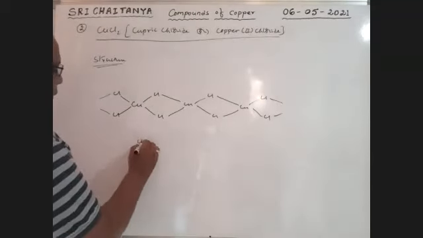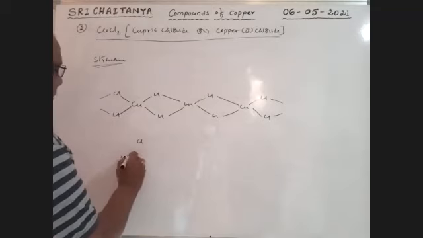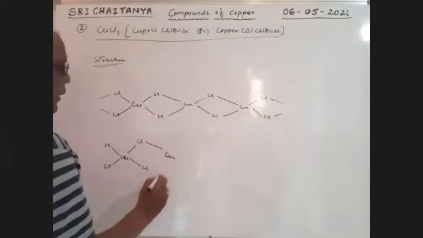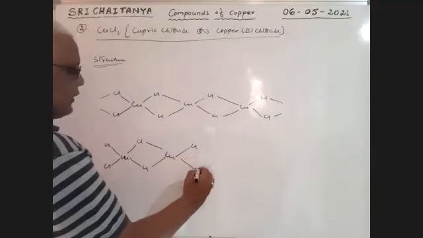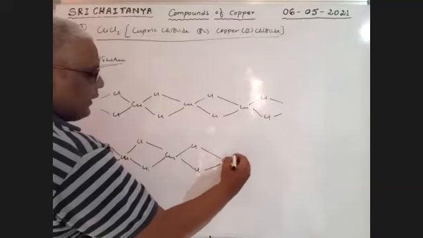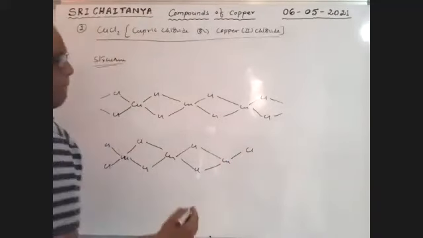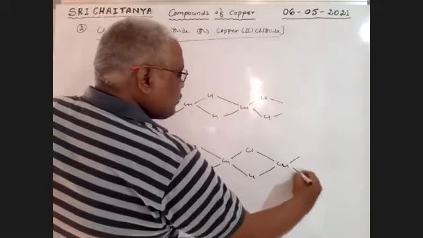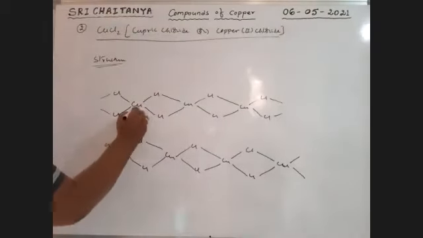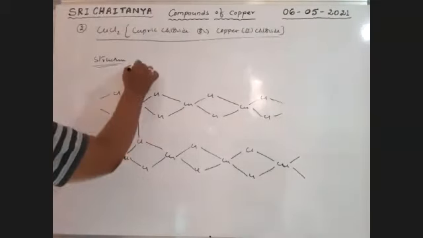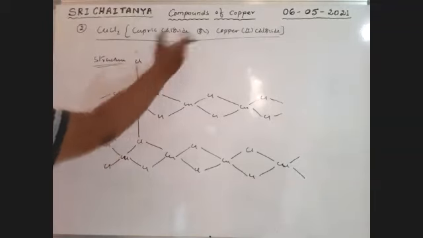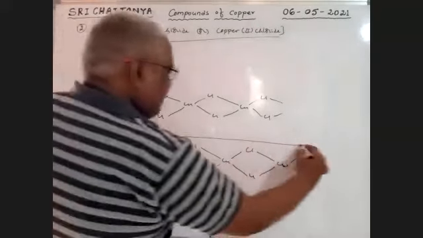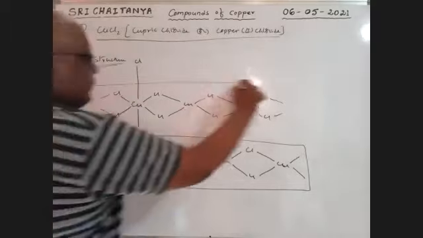Now Cl, copper, Cl, copper, Cl. It is another layer, same plane. It is going on. Now, this copper is also bonded with another chlorine in the next layer. So this is one plane, and it is another plane.